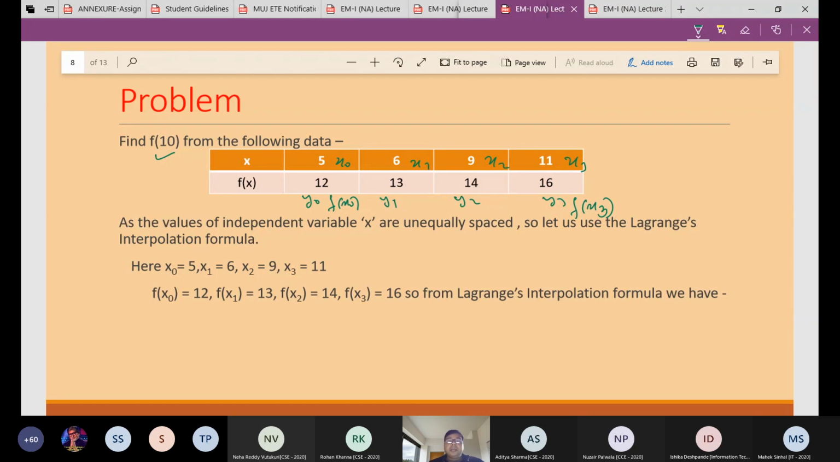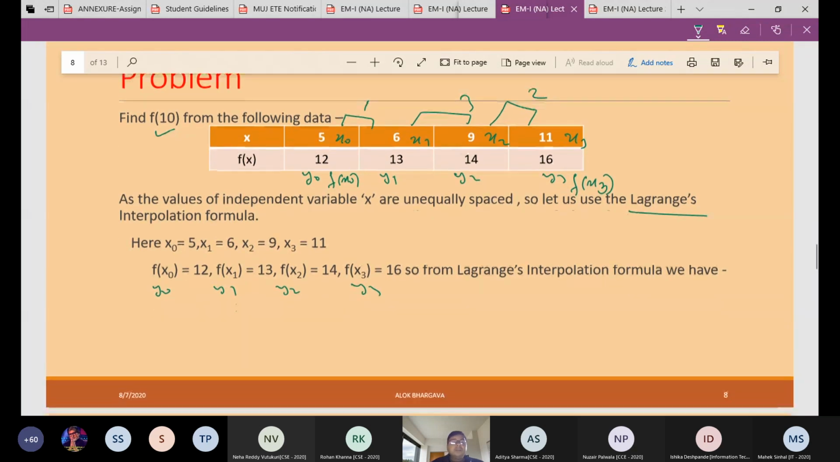When you solve this problem, we have to check the values of x. It is not given that you have to apply Lagrange's, so you have to check whether it is equal interval or not. This is the difference 1, this is the difference 3, this is the difference 2. So unequal interval. That means we have to apply Lagrange's interpolation formula. So y naught, y1, y2, y3 are given.